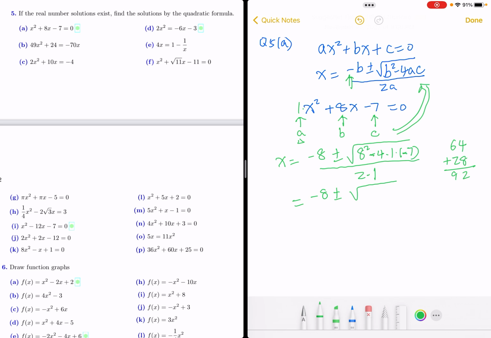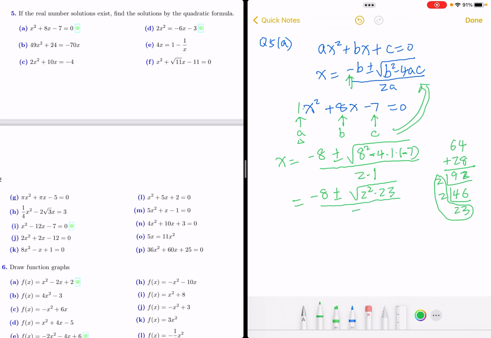Okay, so here we have a 92, but 92 is which number times which number? Since here there is a 2, we know this one can be divided by 2. Then what we get here is 46. It can also be divided by 2, so we know it's 23. So 92 is actually 2 squared times 23.